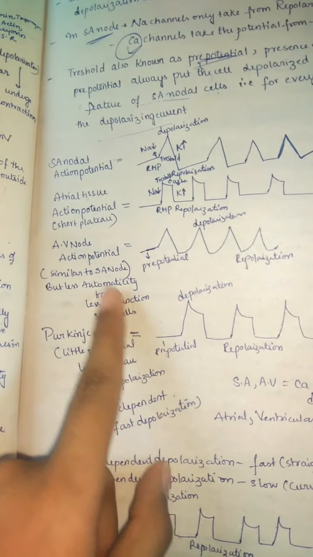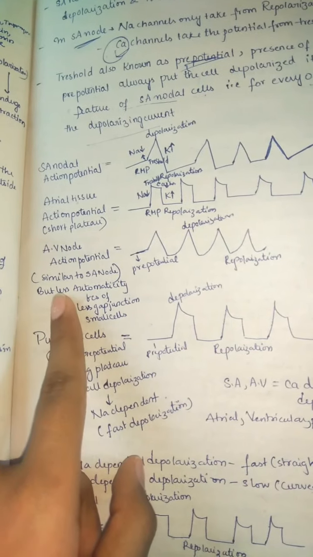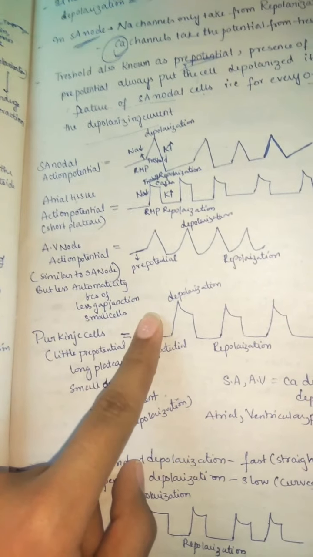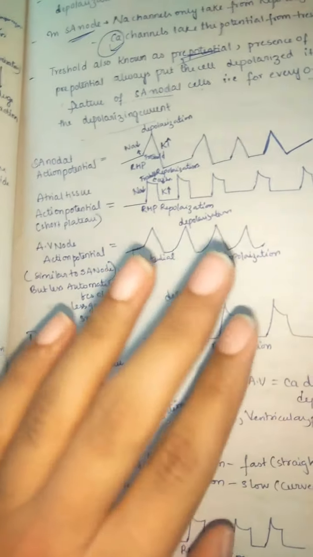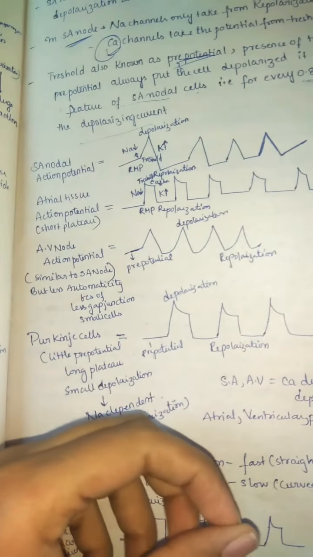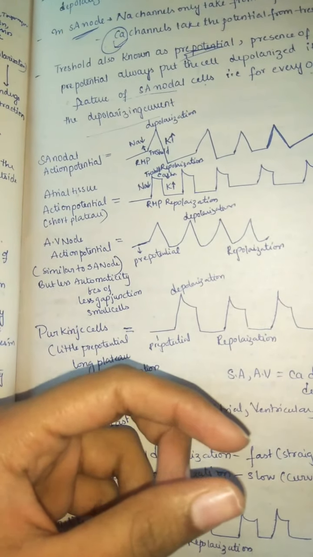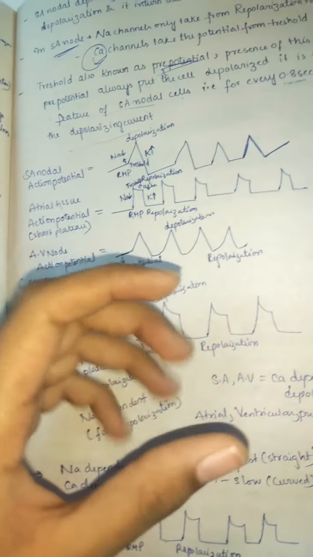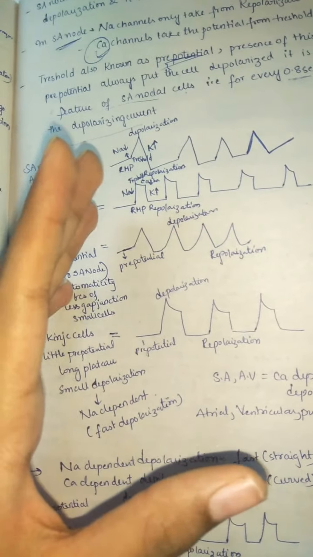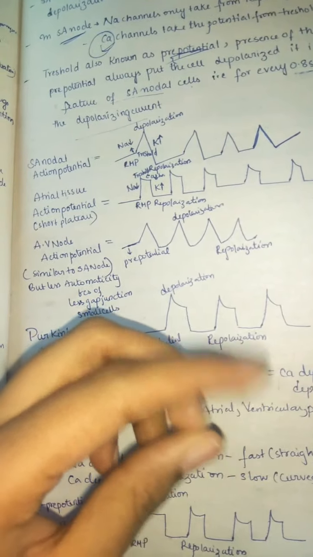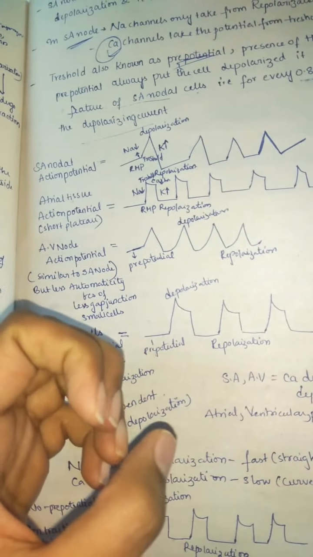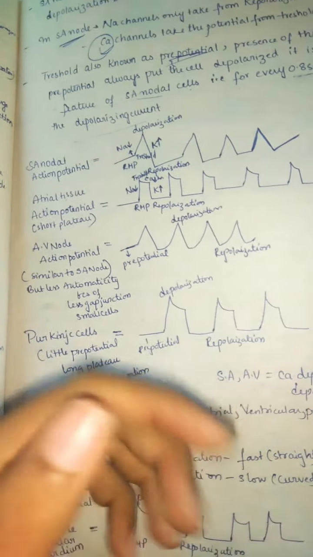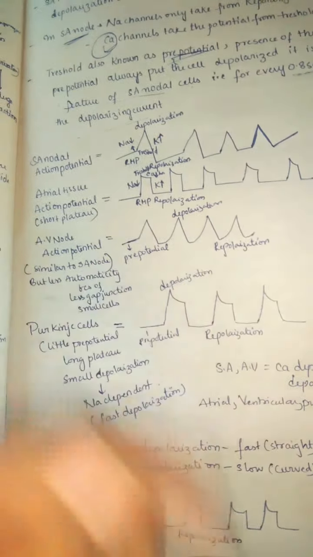But the difference between AV node and SA node is the less automaticity because of fewer gap junctions and small cells. AV node has a lesser diameter and also lesser automaticity, mainly because of fewer gap junctions. You can understand, when there are more gap junctions, action potentials can pass much faster. But in the AV node there are small gap junctions. They move somewhat slower when compared with the SA node.